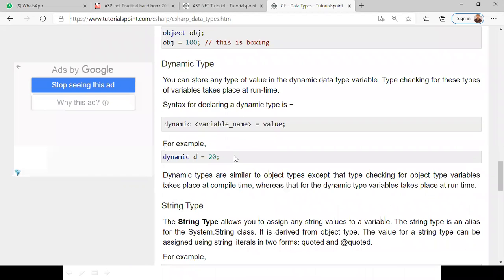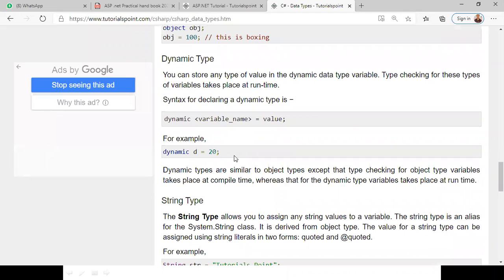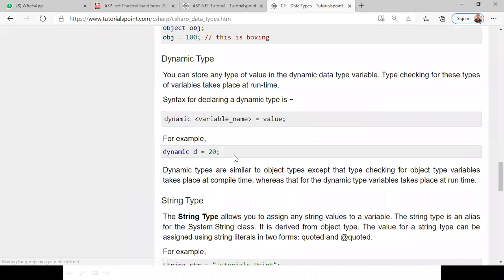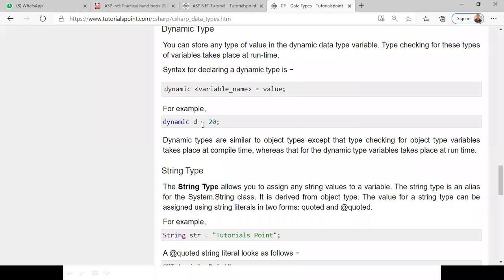Now dynamic types are also there. You can store any type of value. For dynamic type, type checking of this variable takes place at run time, when you are running the program, जब आप run execute करते हो. Object type checking takes place at compile time. Compile मतलब क्या होता है? When you are compiling, F9 जैसे करते हो, वैसे compiling, debugging होता है, that time it will work. But यहाँ पे run time मतलब when you execute, जब आपका program output show करेगा तभी it will declare and assign. Otherwise it will not assign. That is called dynamic type. How do we declare it? Dynamic is equal to dynamic.